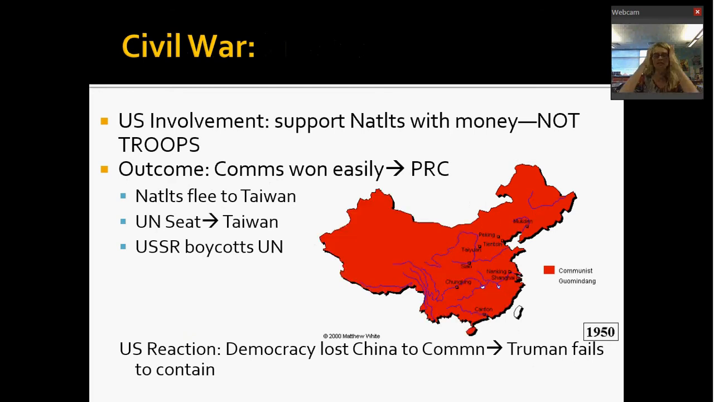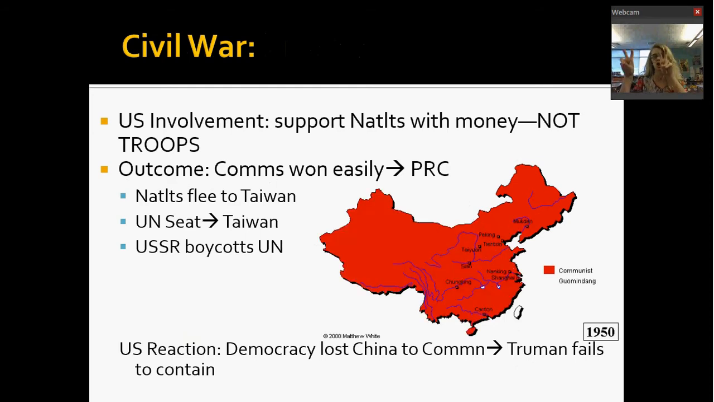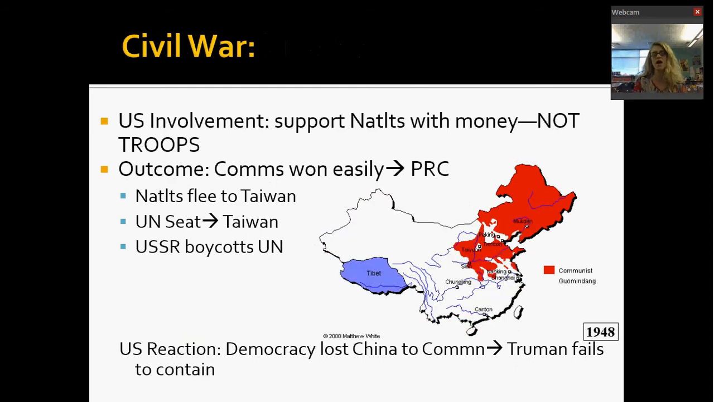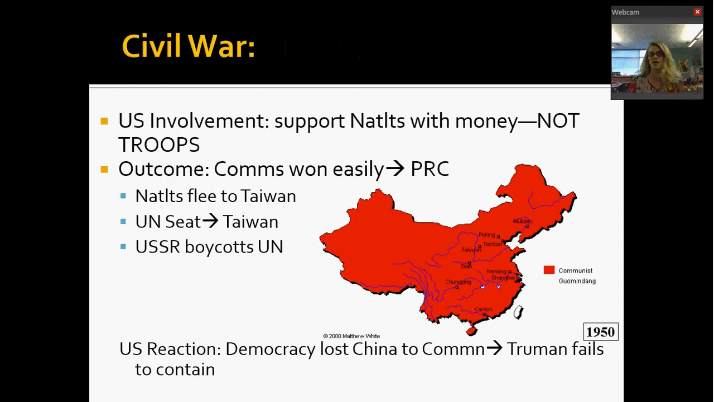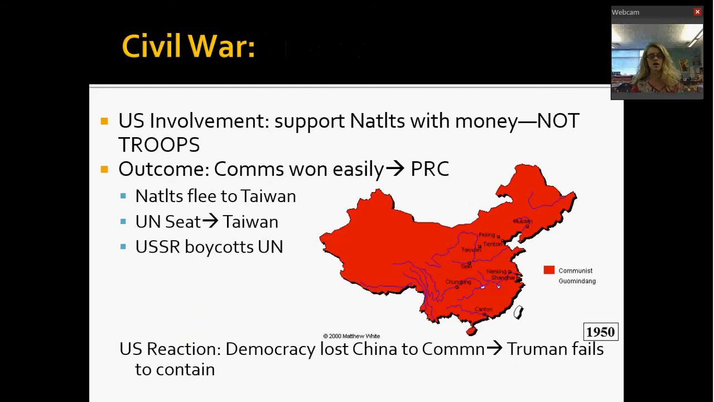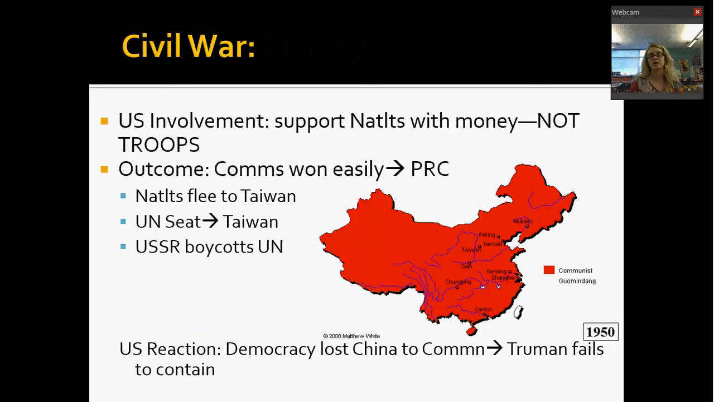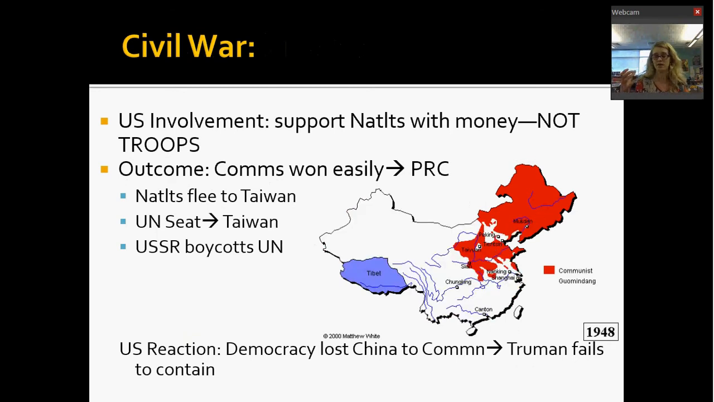So the United States is pretty upset about this. They basically see that Truman lost China to communism. They say, hey man, you were supposed to stop its spread. You lost it to communism. Democracy is lost. Truman has failed to contain, right? So think about if communism again is the tomato soup has just gotten all over our Chinese takeout, right? We don't like that, okay?